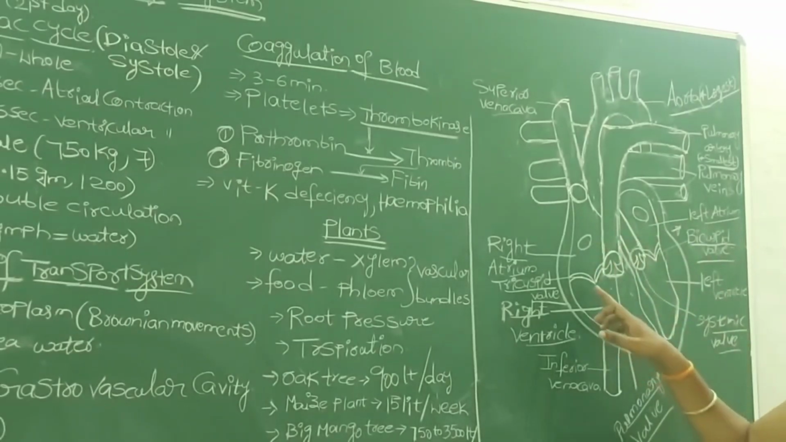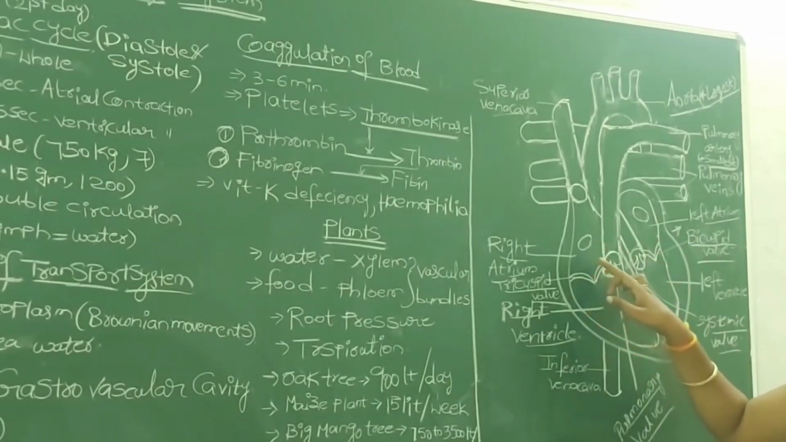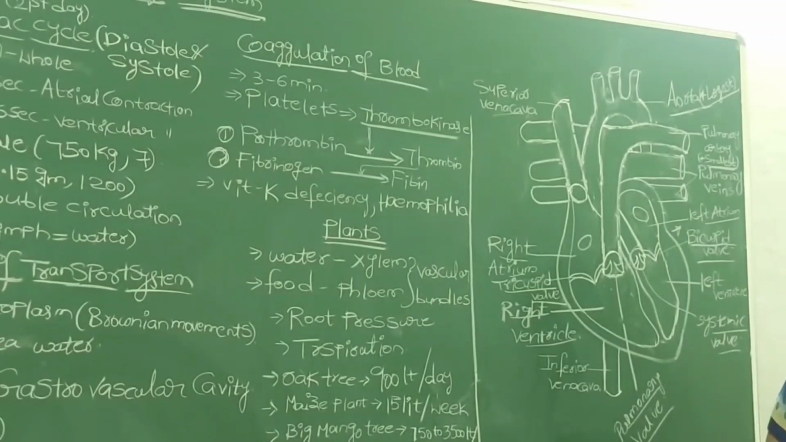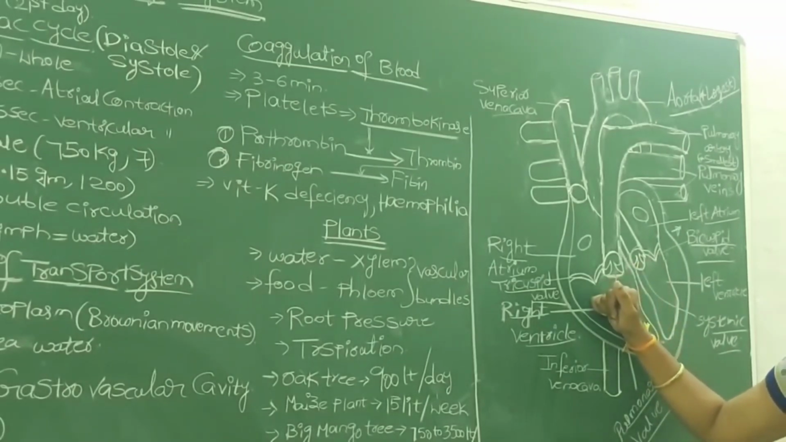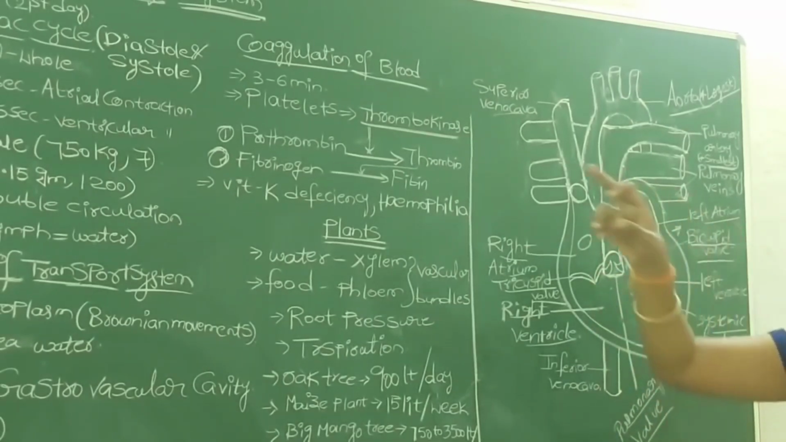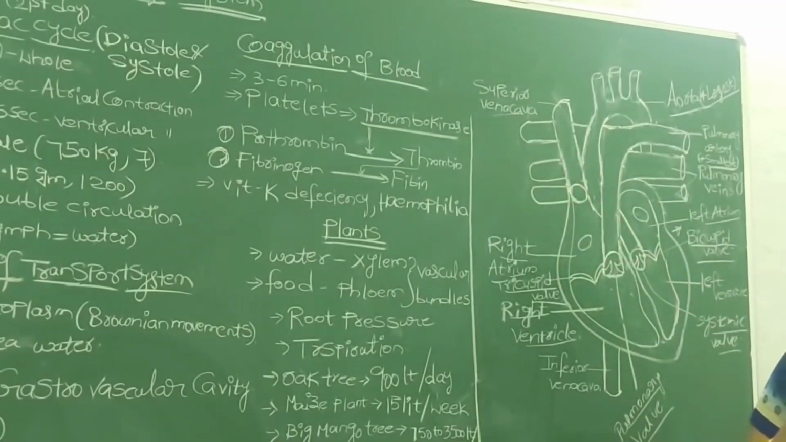To avoid that, the valves present between the right atrium and right ventricle, and the left atrium and left ventricle, close forcibly to prevent the backward flow of blood from the ventricle to the auricle or atria. So at that time we hear the sharp sound known as the lub sound.